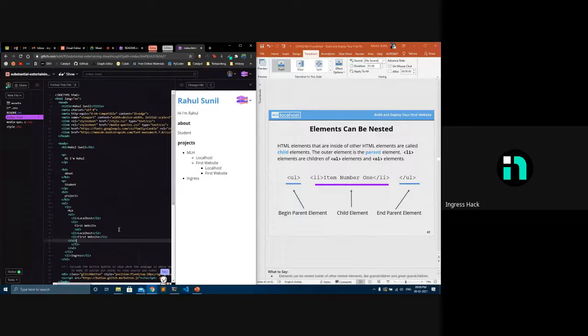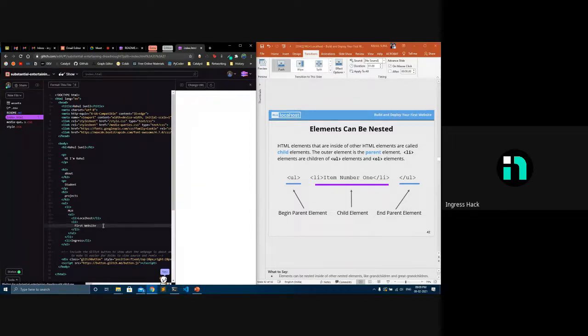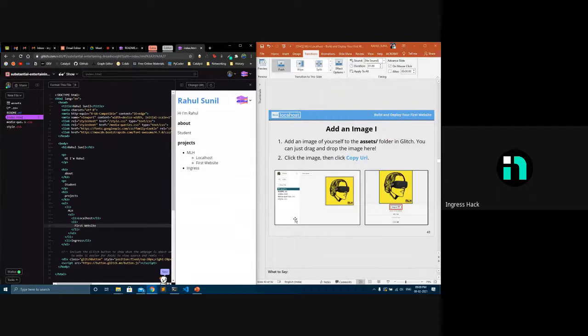We'll be having squares. So these are nested lists. It's like making sub list items to your main list item, making sub points. So it just goes the same way. You just add it inside another tag, just like how we added all these h1 and all inside body, and how we added head and body inside HTML. Basically, we are seeing this from the beginning, but I'm just showing it to you. Then moving on to the assets.